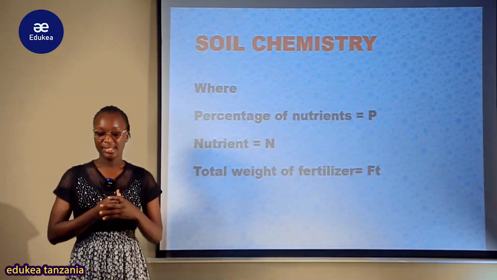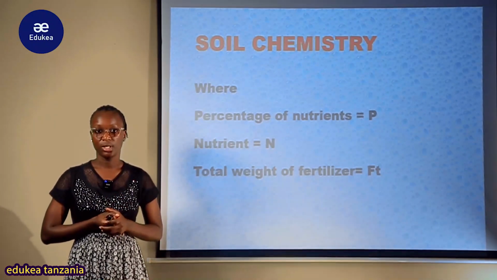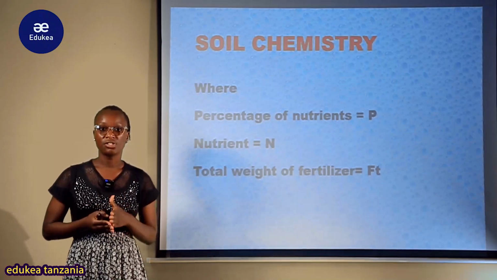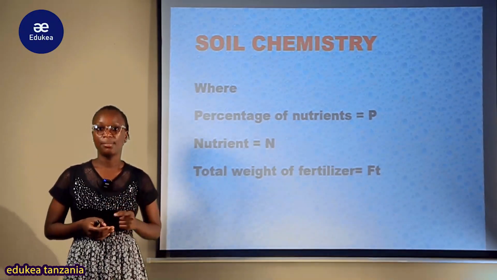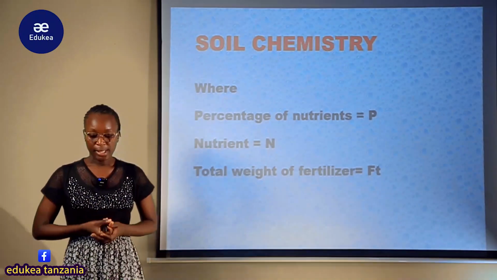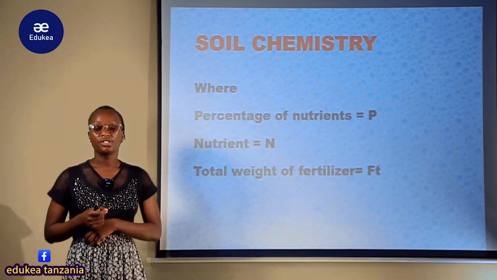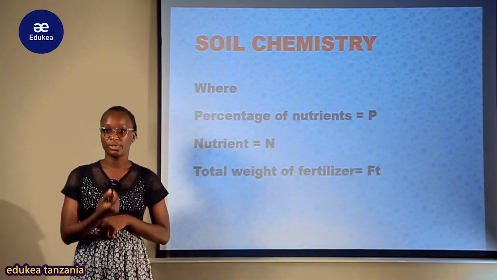P is equal to the percentage of nutrient. In order to know the percentage of nutrient, we indicate it using the symbol P. N is the nutrient, the essential element itself, whether it is nitrogen, phosphorus, potassium and so forth.